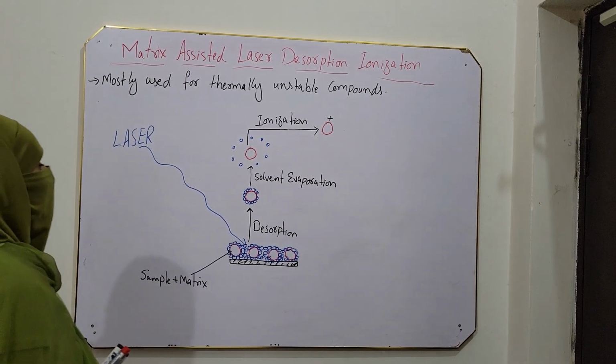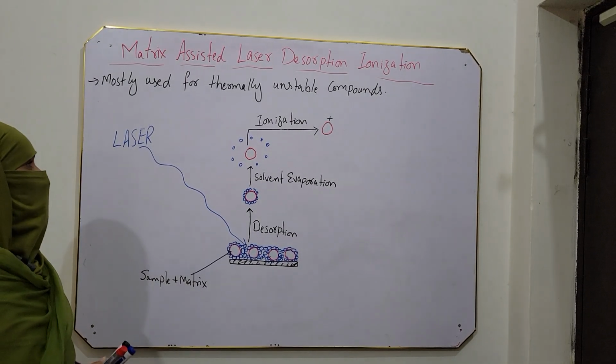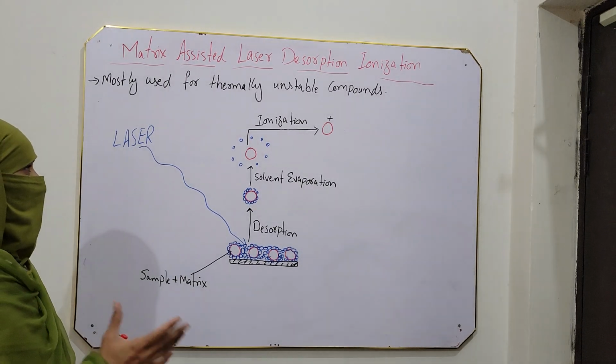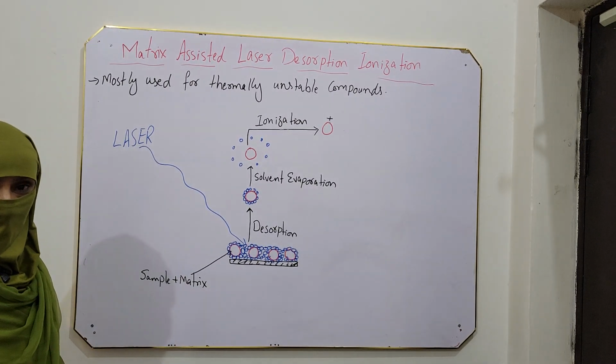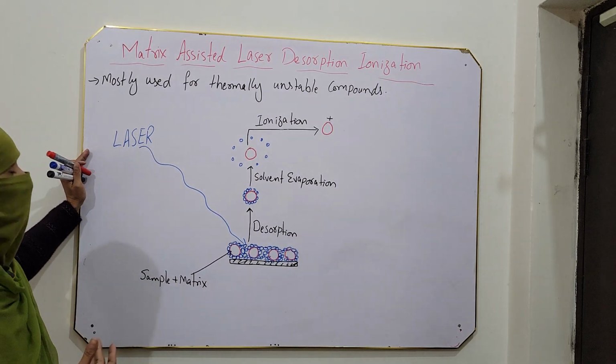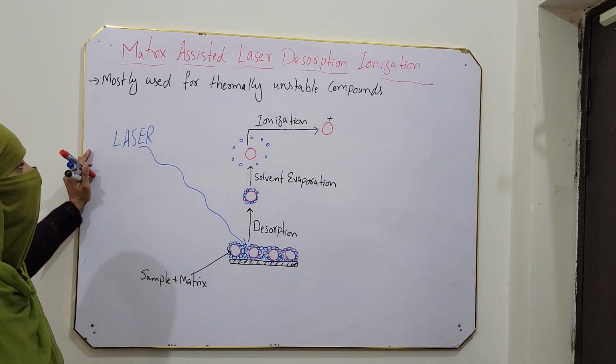Matrix assisted laser desorption ionization. This is a method of ionization for sample ionization in mass spectrometry. In mass spectrometry, we ionize large size molecules mostly in this method, which are thermally unstable.